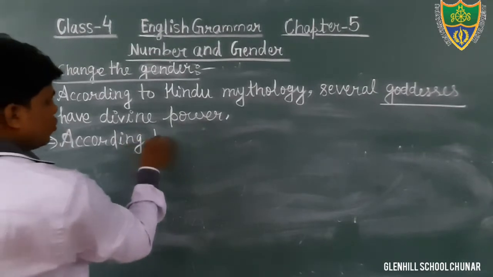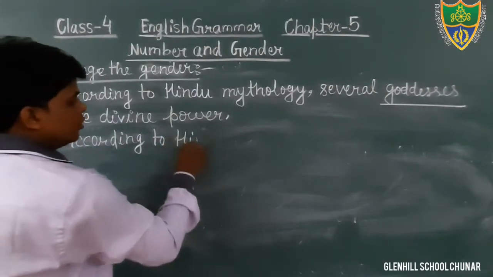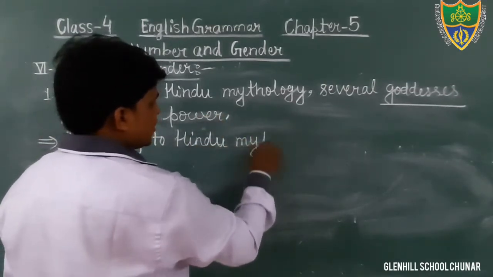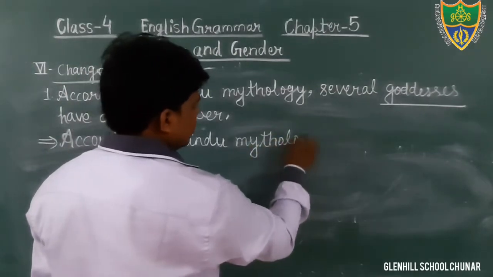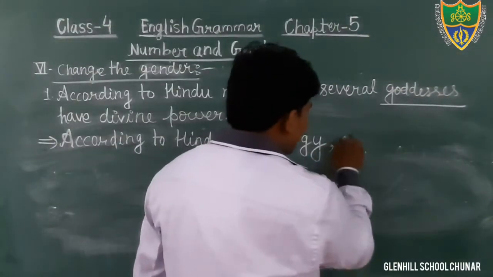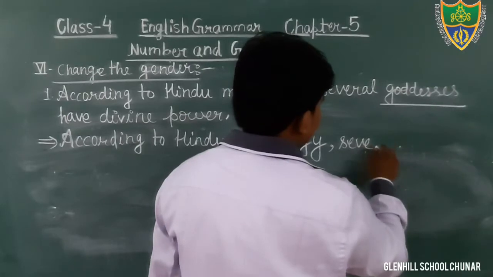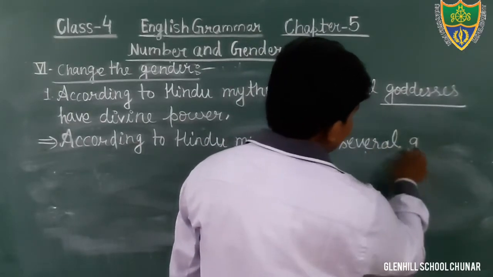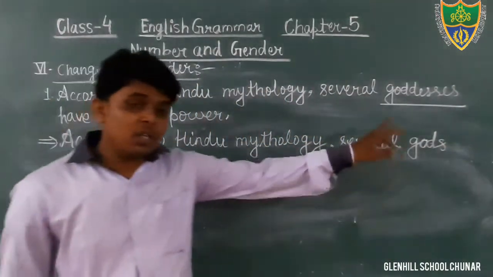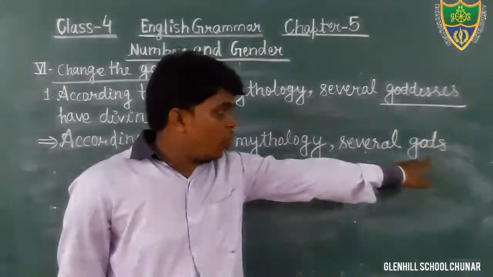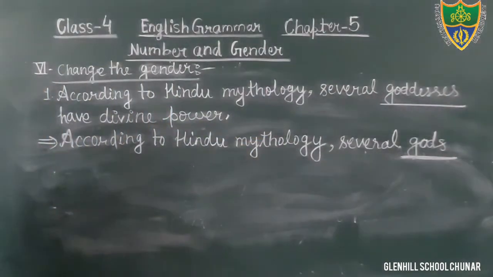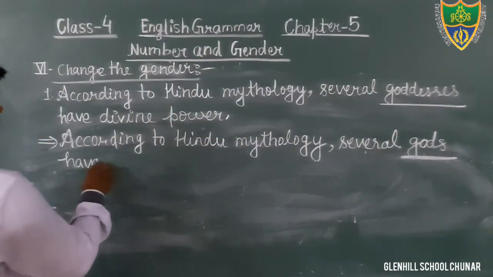According to Hindu mythology, several gods. Gods is in plural, and it is in masculine gender. Goddess is feminine gender, and the word gods is masculine gender, have divine power.